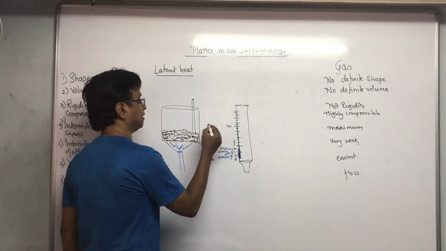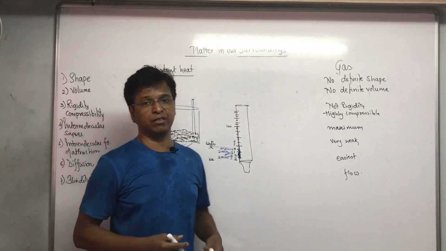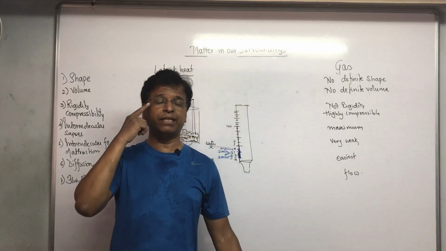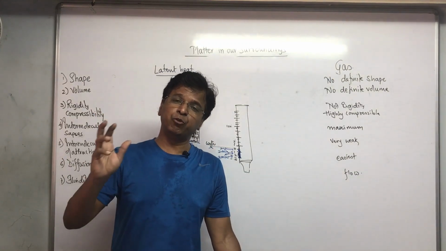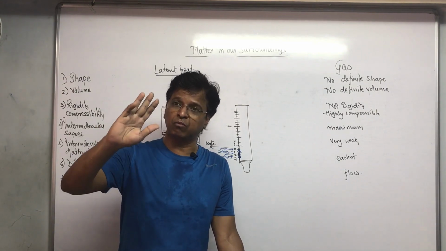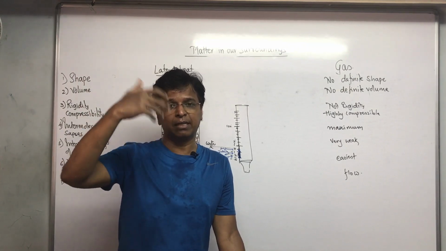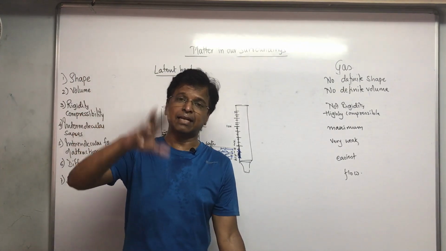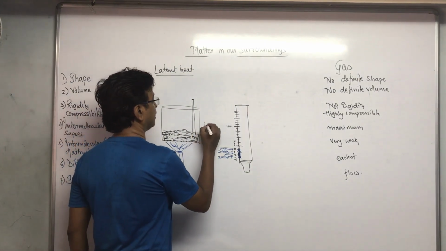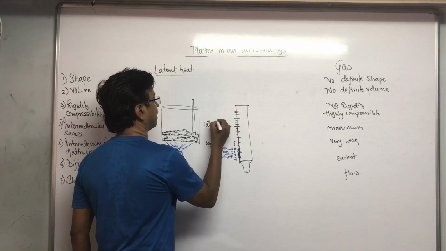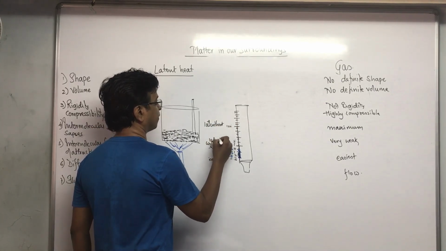So when the water reaches 100 degrees Celsius, whatever amount of heat that you provide, the temperature of water will not rise. The heat is used to convert water to steam, liquid to gas. That time again, the heat that you provide is called latent heat, but definitely it has a different name. These two heats basically have different names.